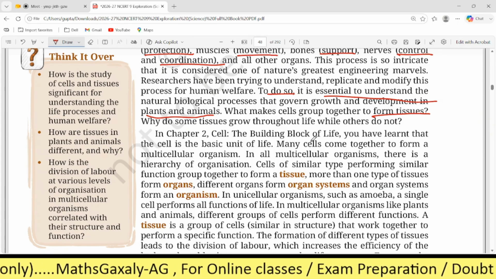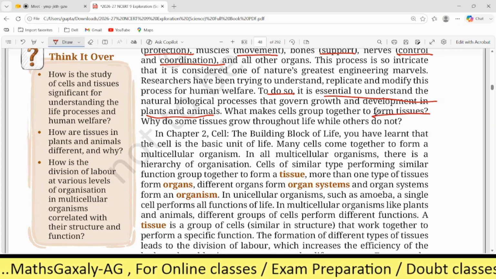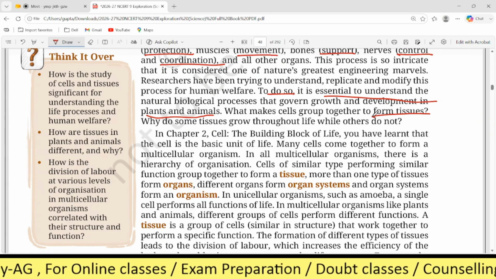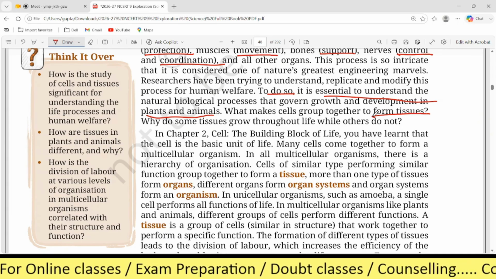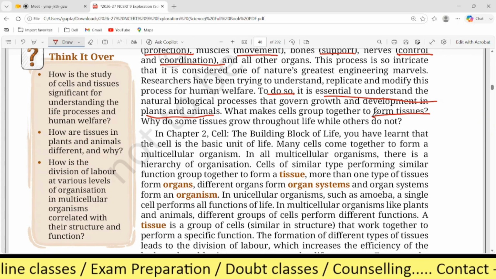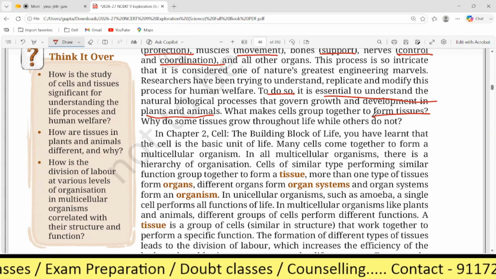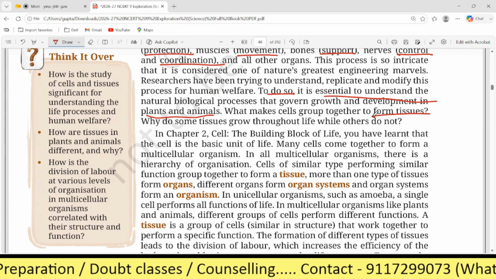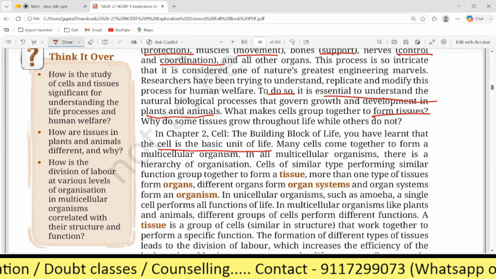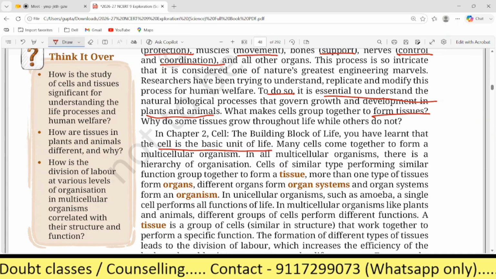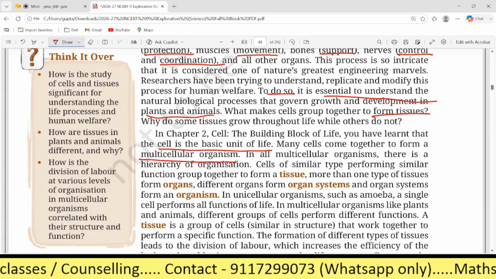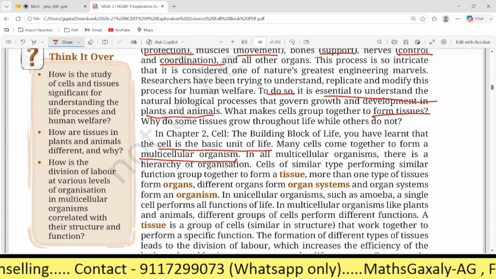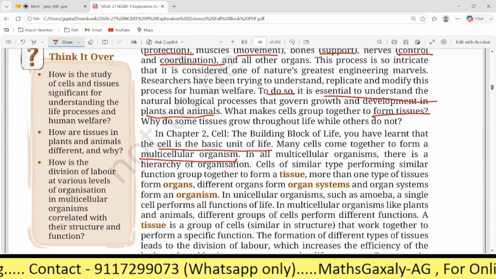So here it says, what makes cells group together to form tissues? Another question: why do some tissues grow together throughout life while others do not? We will discuss everything. In chapter 2, Cell: the building block of life, you learned that the cell is the basic unit of life. I told you the same thing at the beginning of the class. Many cells come together to form a multicellular organism. In all multicellular organisms there is a hierarchy of organization.